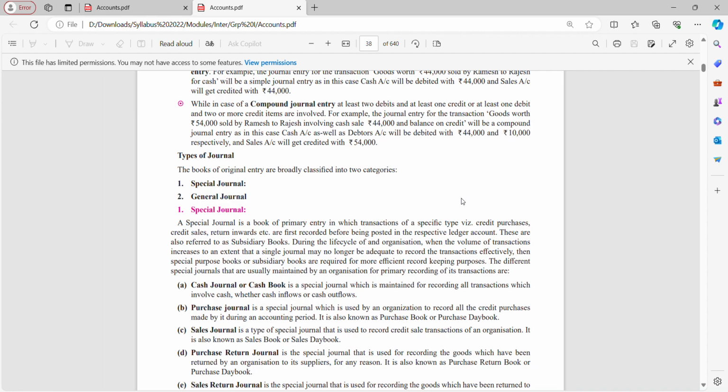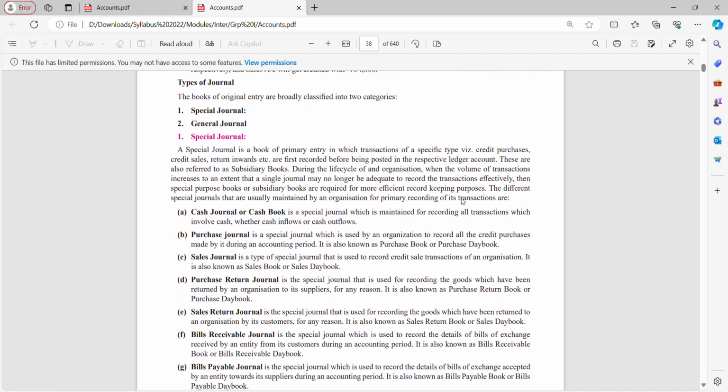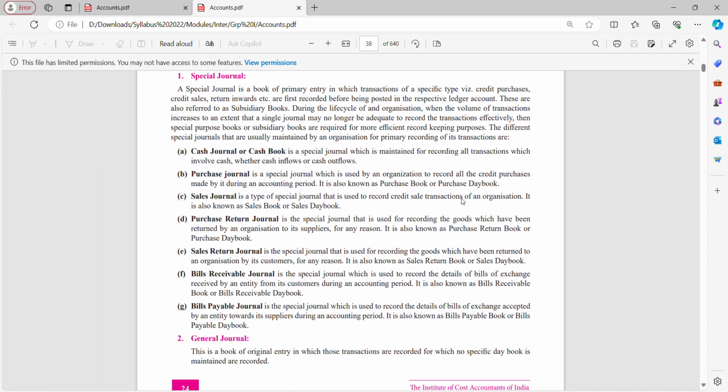The different special journals usually maintained by an organization for primary recording of transactions are cash journal or cash book, purchase journal, purchase return journal, sales return journal. What is cash journal? Cash journal or cash book is a special journal maintained for recording all cash transactions, cash outflow, cash inflow.